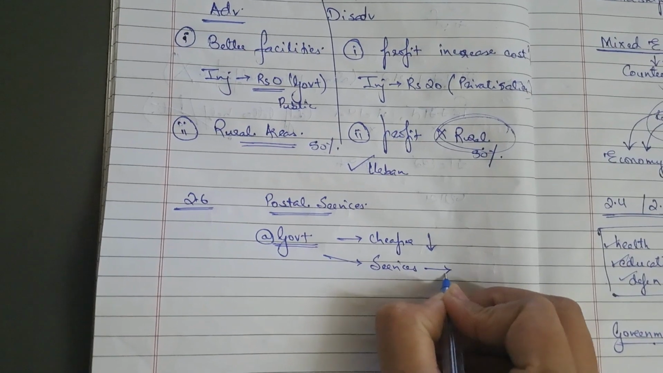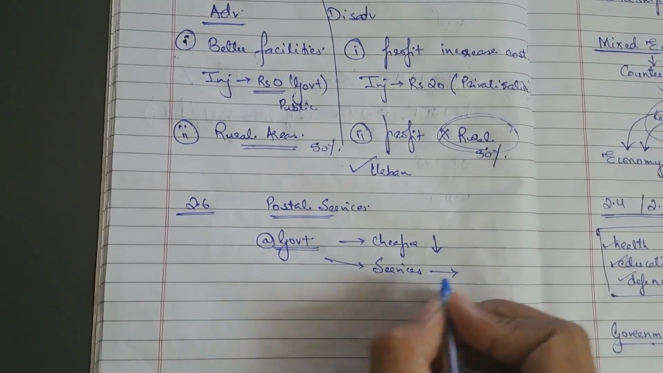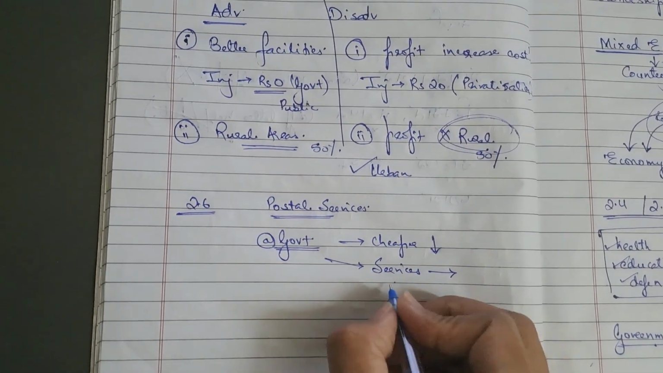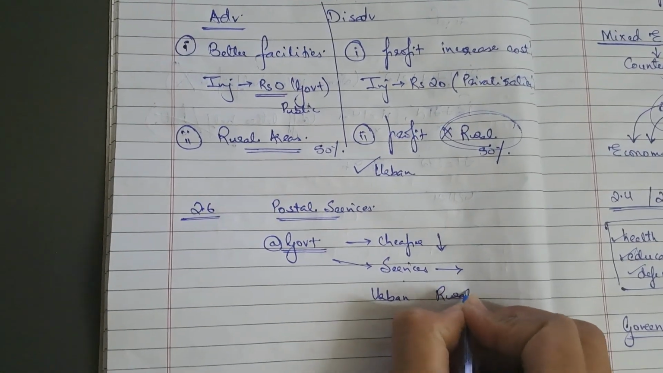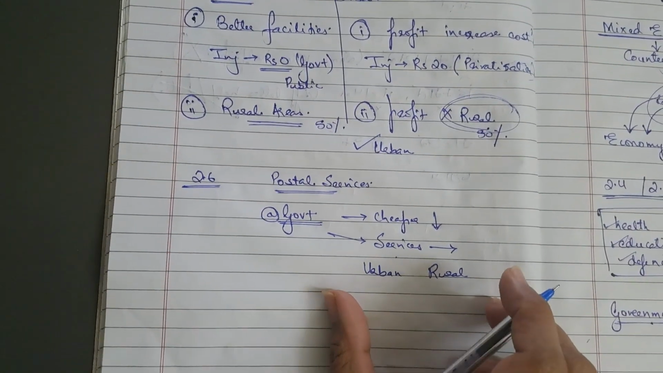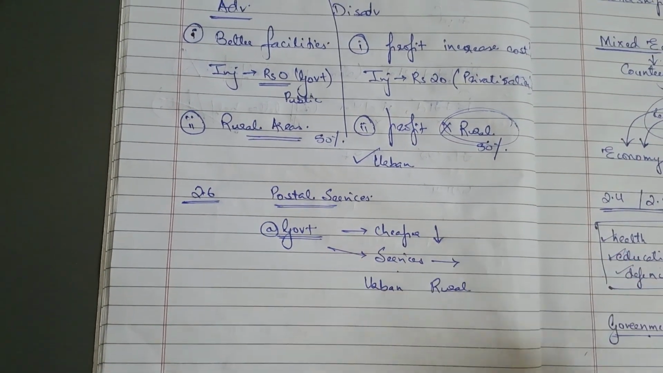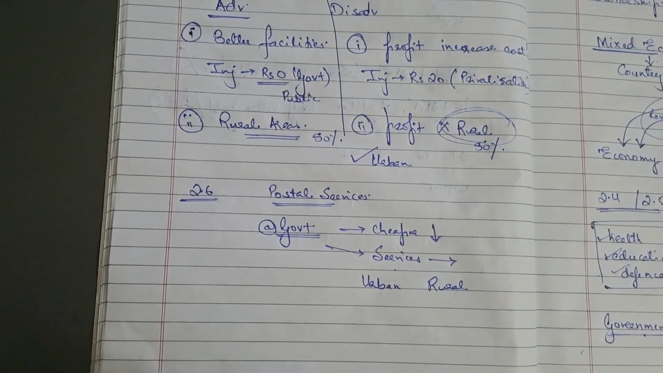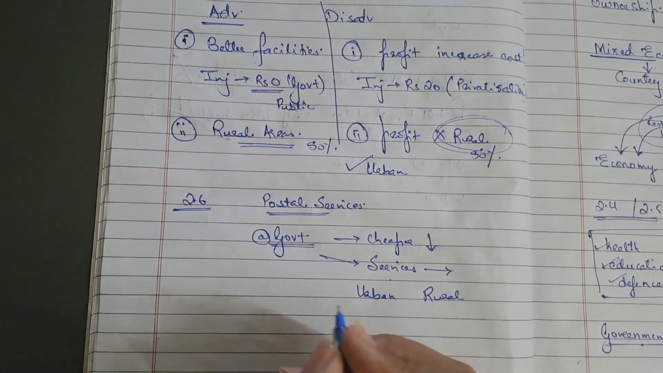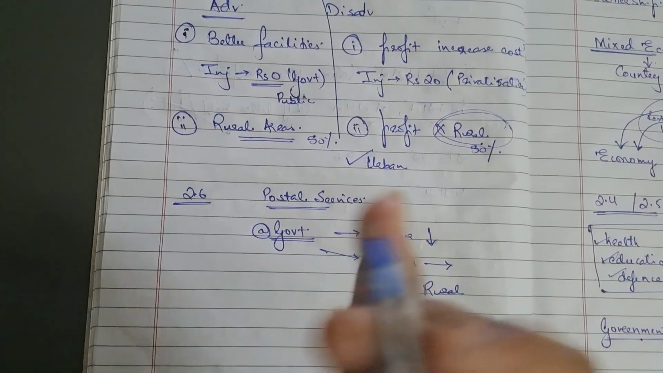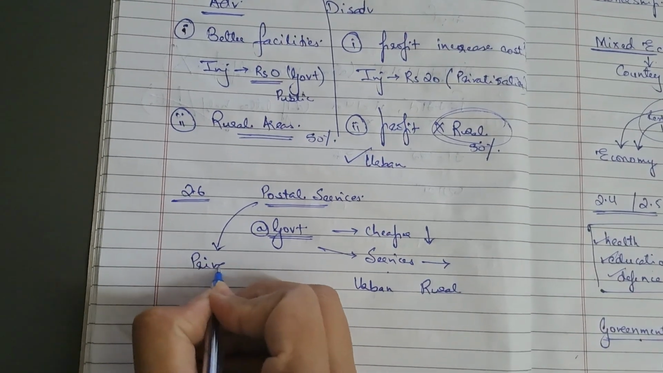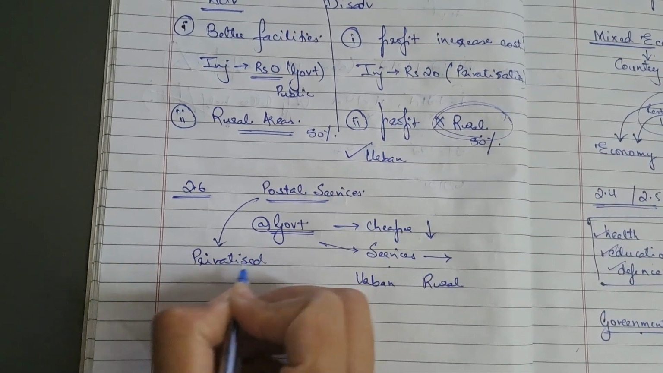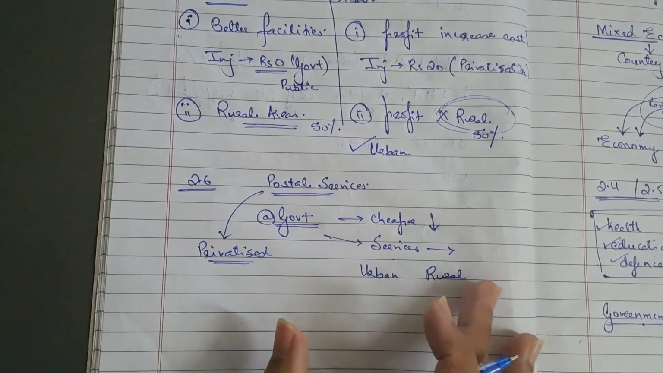It will try to provide services to all the people, and it will not just provide services in the urban areas, but it will also cover the rural areas. All of these areas will be covered by the government because they want to cover the whole population irrespective of anything. Now if the government still decides to privatize this postal service, privatized means they want to sell it and put it into the private sector of the country.